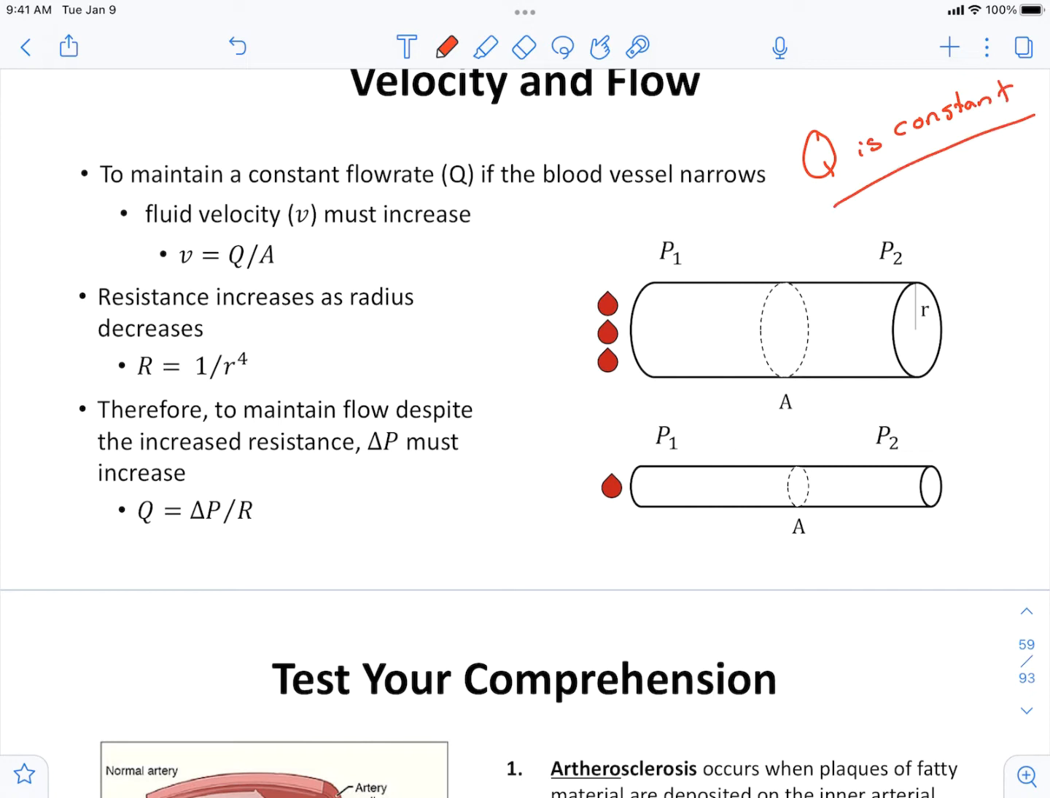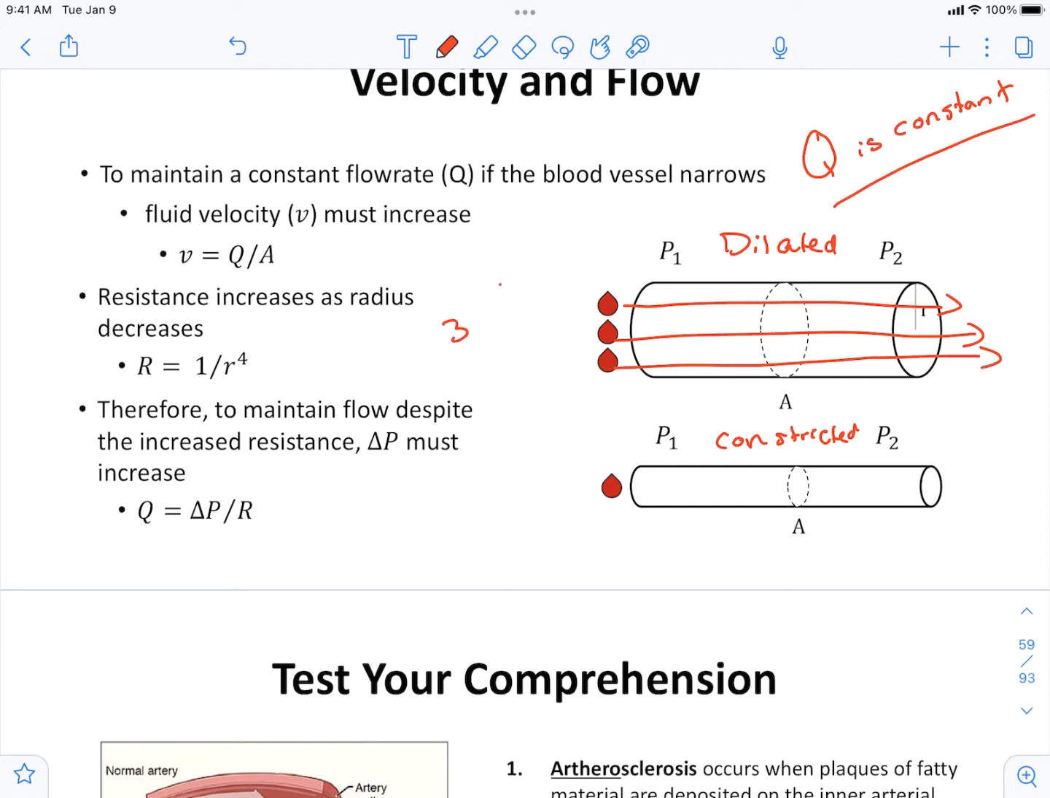now I'm going to have to change my velocity. Let me explain that. Let's say these are the same exact blood vessels. This is my dilated blood vessel, and this is my constricted one. In the dilated blood vessel, if I want to move all 3, it's relatively easy. If my goal is to move 3 drops of blood per minute in my dilated blood vessel, I can do that.